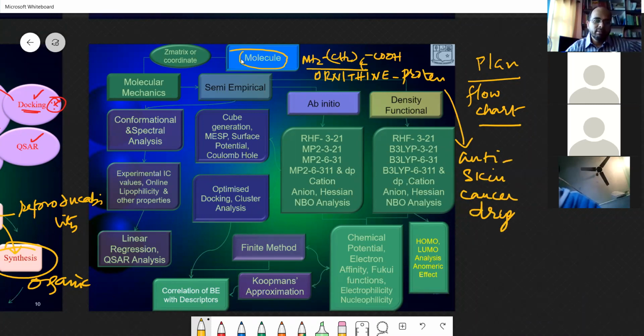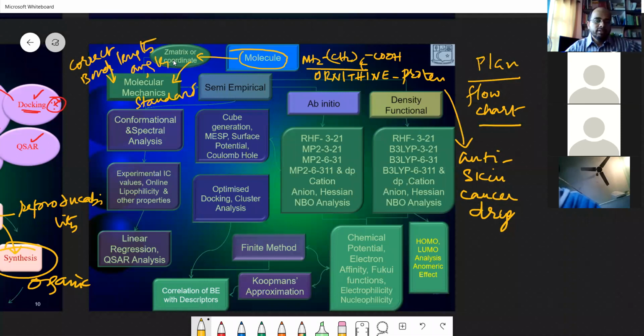I wrote the Z matrix coordinates for that and submitted it to molecular mechanics. Molecular mechanics will correct the standard bond lengths, bond angles, and dihedral angles.